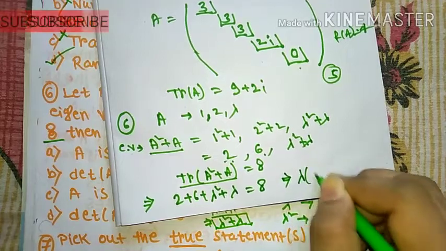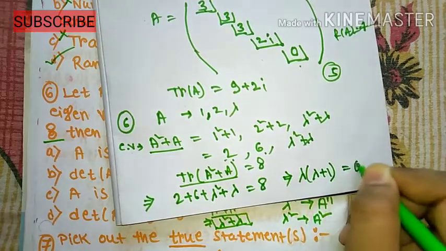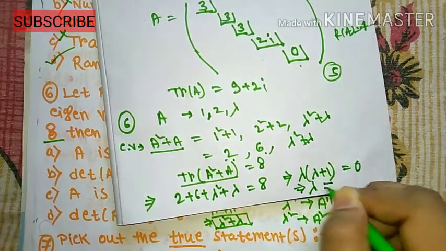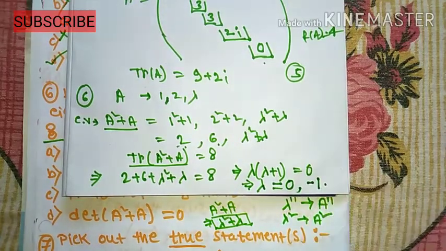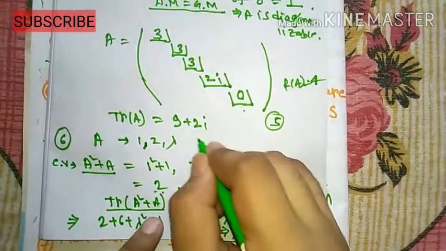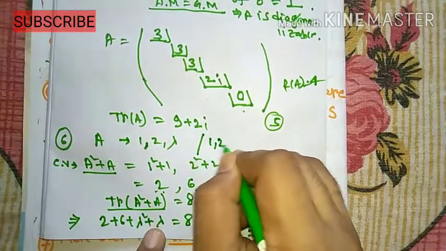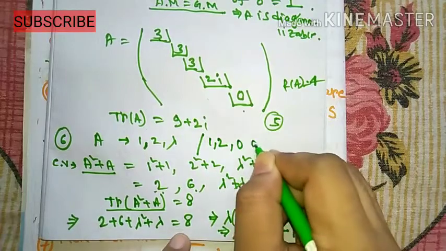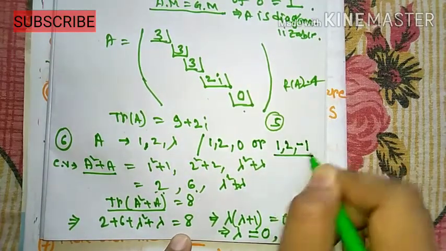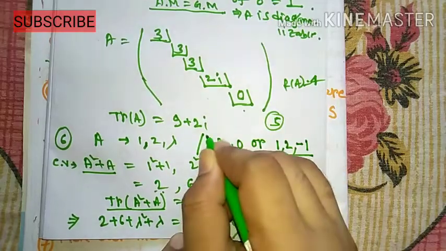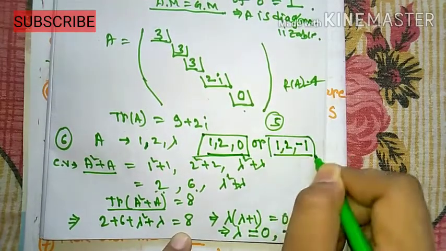So lambda into lambda plus 1 is equal to 0. So lambda has two values, one is 0 and another is minus 1. So the eigenvalues of A become 1, 2, 0 or 1, 2 and minus 1. These are the two possibilities of eigenvalues of A.